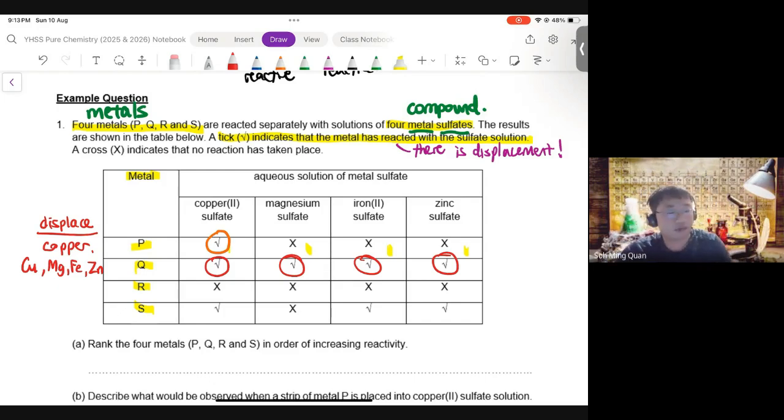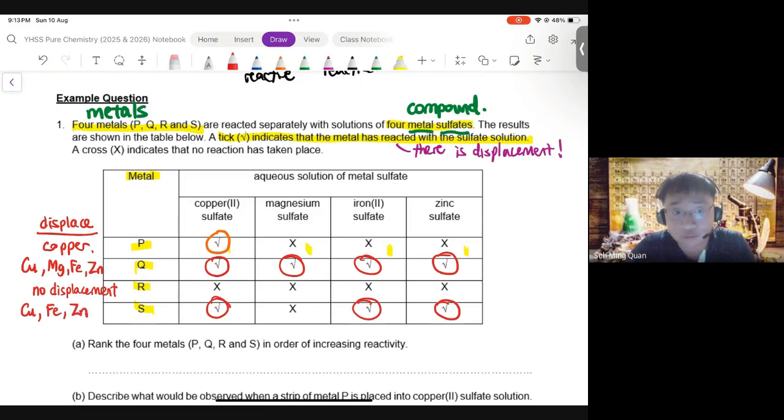All right. Then we come to R. R is all cross. No displacement. R cannot even displace copper. R is less reactive than copper, magnesium, iron, and zinc. R can't displace anything. Finally, we come to S. What can S displace? S can displace copper, iron, and zinc. Okay, so with that, I think it becomes quite clear-cut.